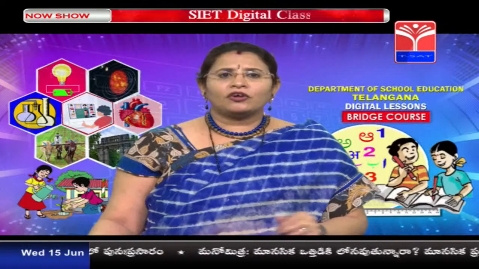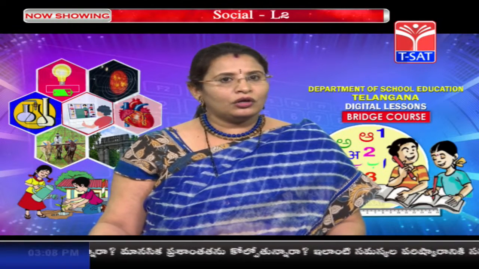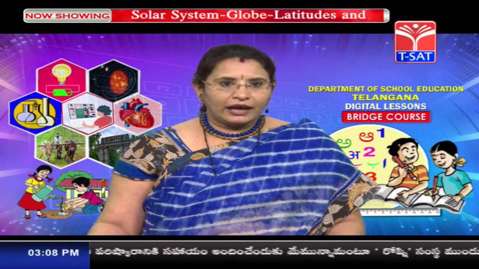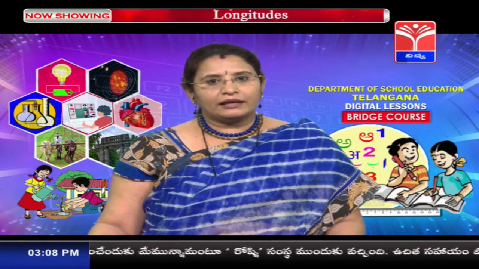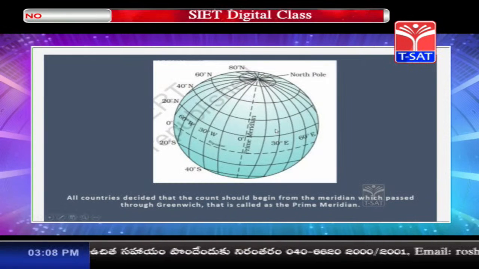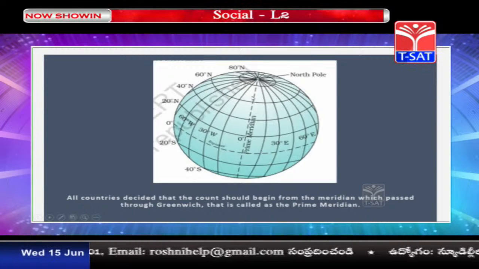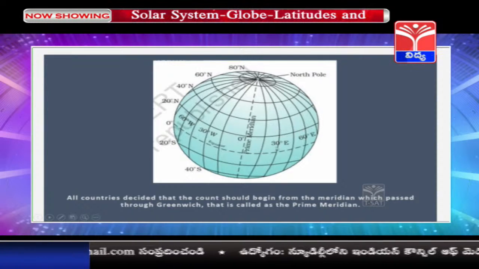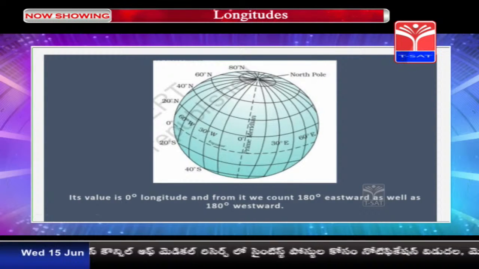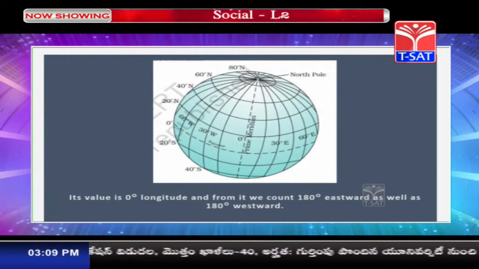So children, as all the longitudes are running in the same way, it was very difficult to find out which one has to be taken as the main important longitude. So they decided that the count should begin from the meridian which passes through Greenwich, and this Greenwich meridian is called the prime meridian, that is 0 degree longitude, and from here all the other longitudes are calculated. The value of the prime meridian is 0 degree and it goes 180 degrees eastwards and 180 degrees westwards.